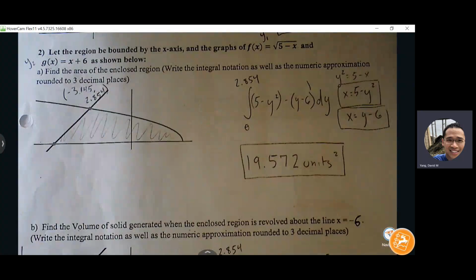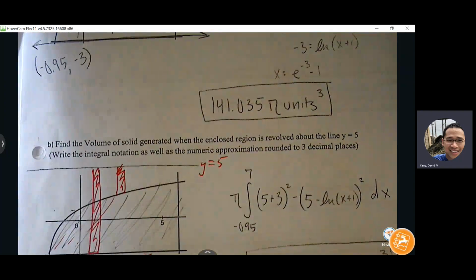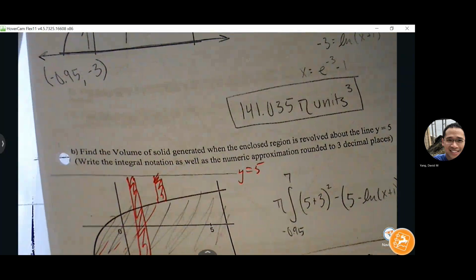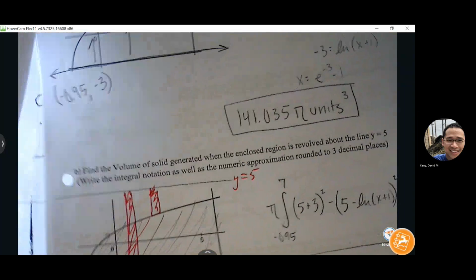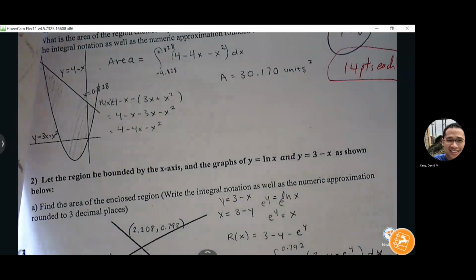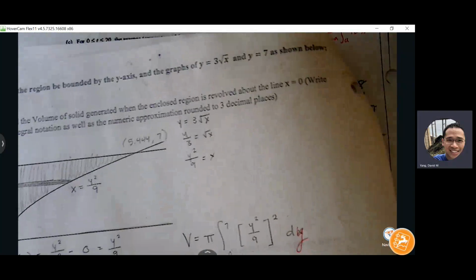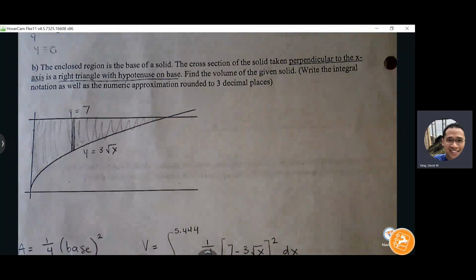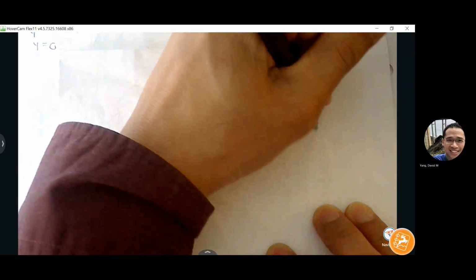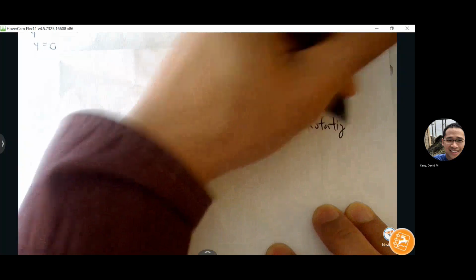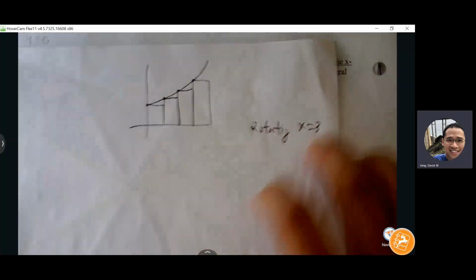Another common mistake that I saw was, whenever I say rotating around the x-axis or rotating around x equals 3, that's a vertical line.